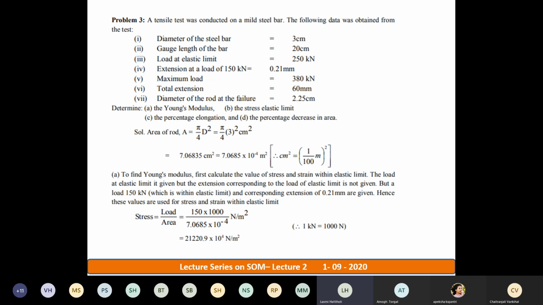Now read the question. A tensile test was conducted on a mild steel specimen and the following data was observed. They have conducted one tensile test experiment and given you the data, which is taken from the universal testing machine. By using these data, you are asked to calculate a few things. Now let's study that. Initially, the diameter of the steel bar is given to you. What is the initial diameter? 3 centimeter. 3 centimeter in the sense how many mm?